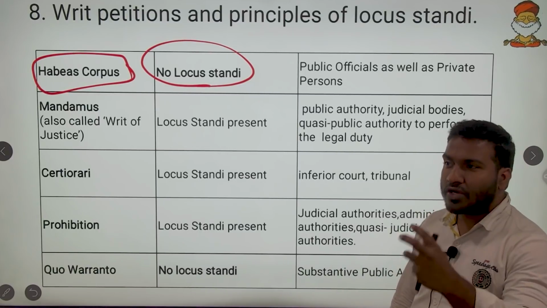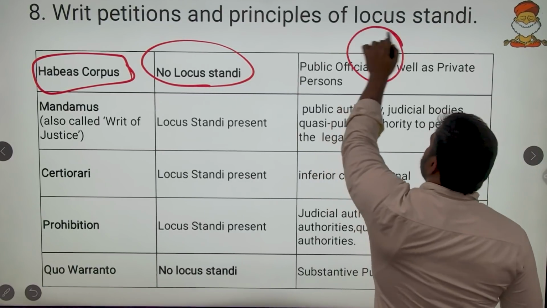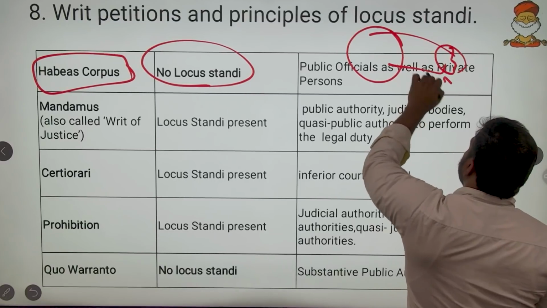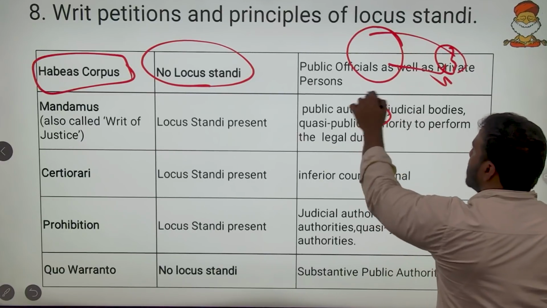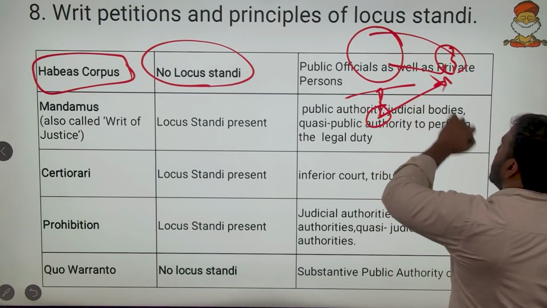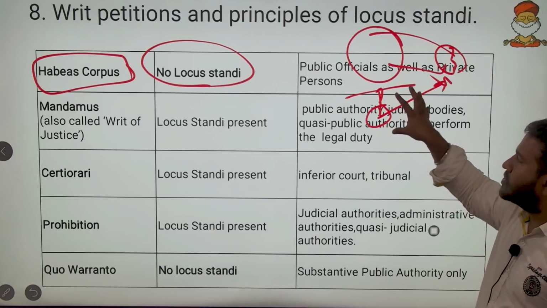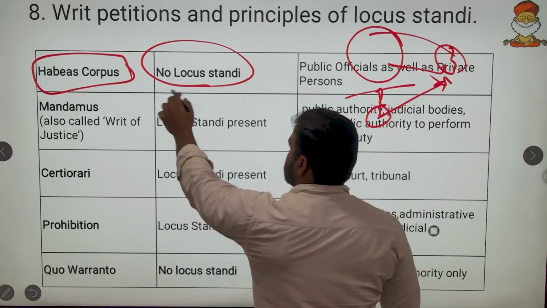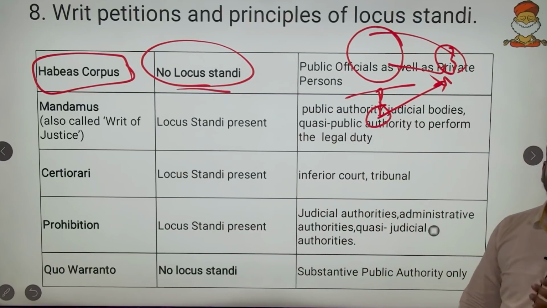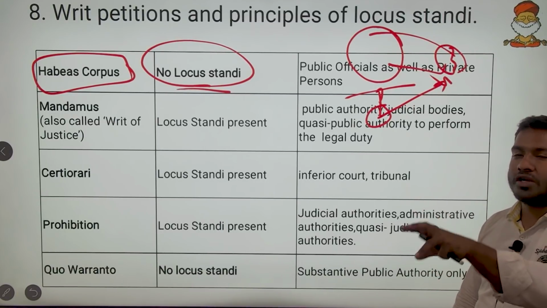So locus standi is one wherein only the aggrieved person will approach the courts of law. If a non-aggrieved person, or a person not related to an aggrieved person, approaches court, that petition will not hold true. Here the locus standi is diluted for habeas corpus, because habeas corpus, we know, is that if someone has detained a person, the court orders them to release.